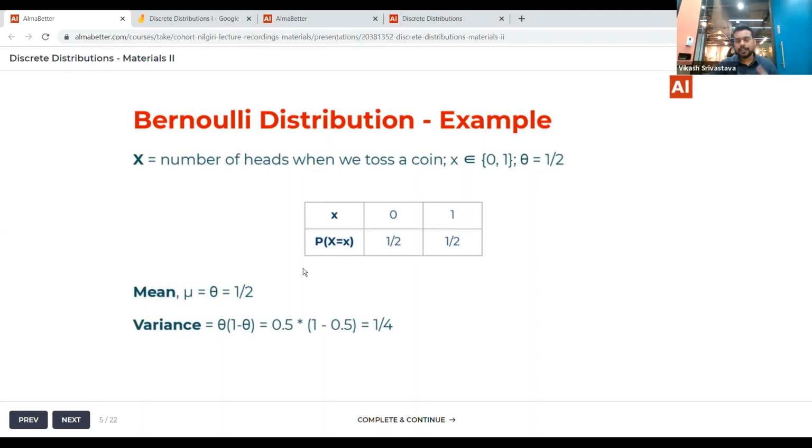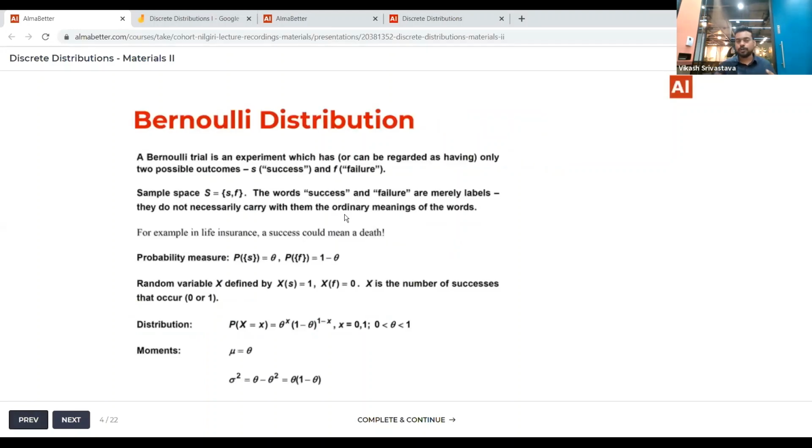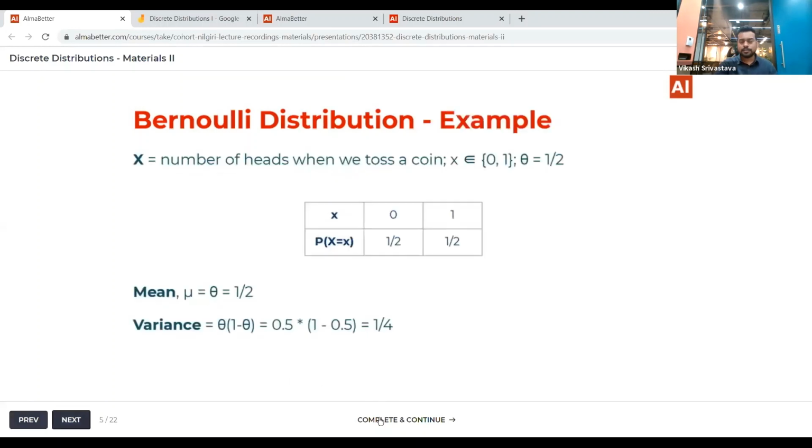Essentially this distribution stems from a very basic experiment, which we call a Bernoulli trial. And a Bernoulli trial only deals with two possible outcomes, either a success or a failure. Do not go by the dictionary meaning of success and failure, these labels are subjective, and you can define them as and when you want. So this is essentially the Bernoulli distribution. Can I get a hell yes if you're able to understand the Bernoulli distribution?